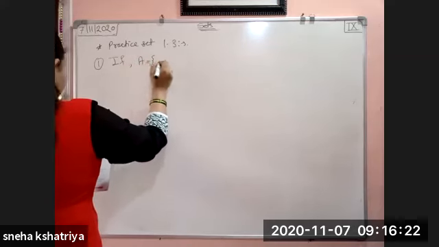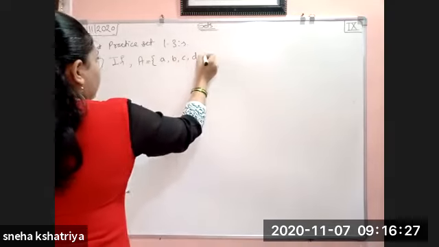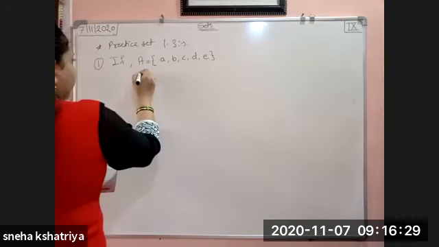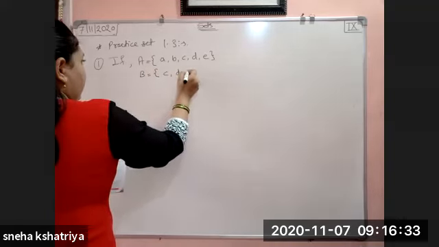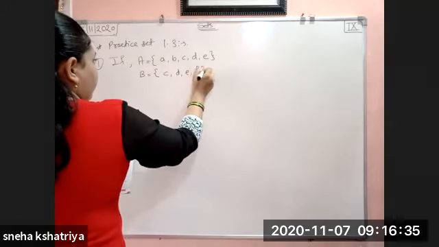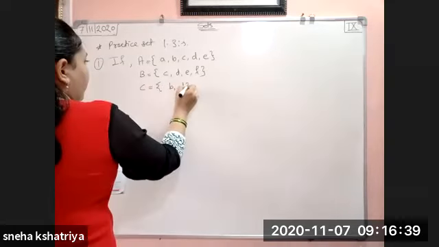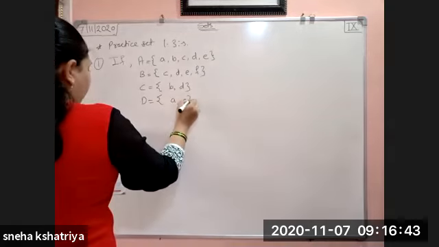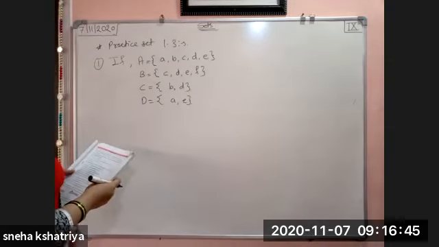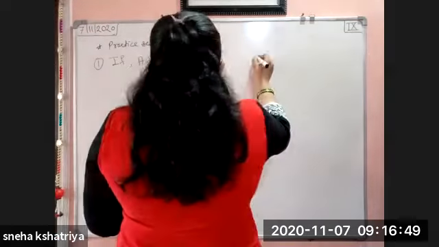If A is equal to {a, b, c, d, e}, B is equal to {c, d, e, f}, C is equal to {b, d}, and D is equal to {a, e}, then which of the following statements are true and which are false? Just we have to write down true or false.